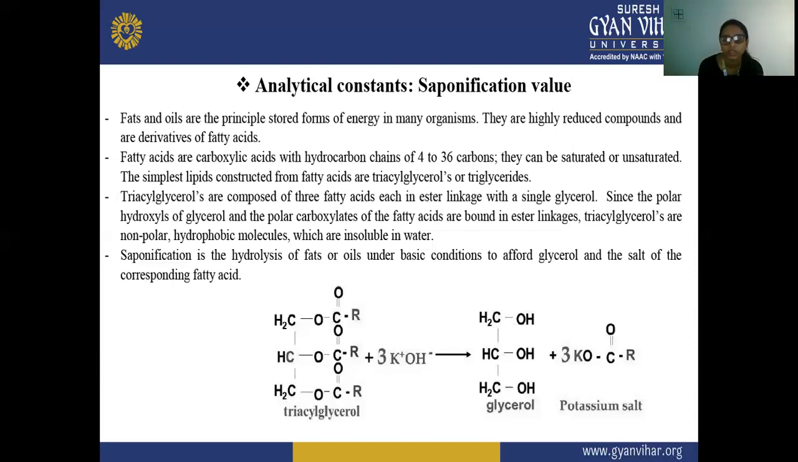So these triacylglycerols are non-polar. These are hydrophobic molecules, and these are insoluble in water. So these all are insoluble in water.